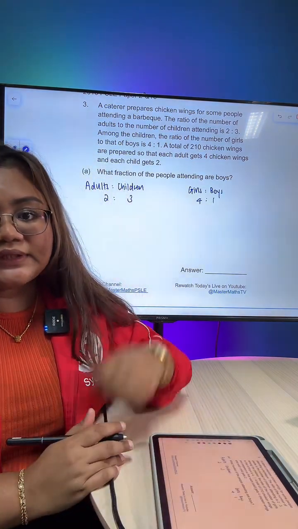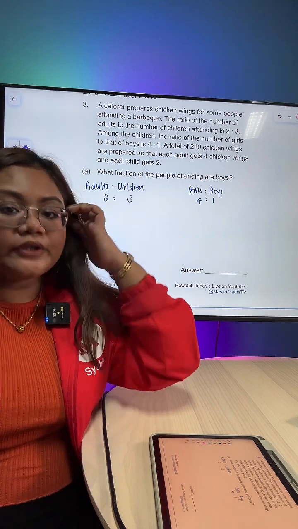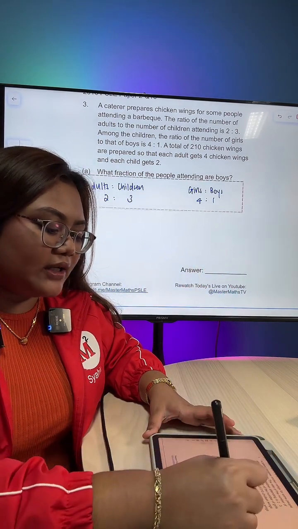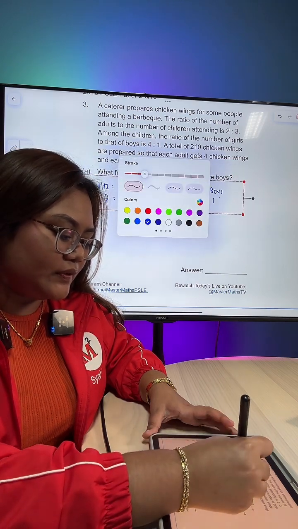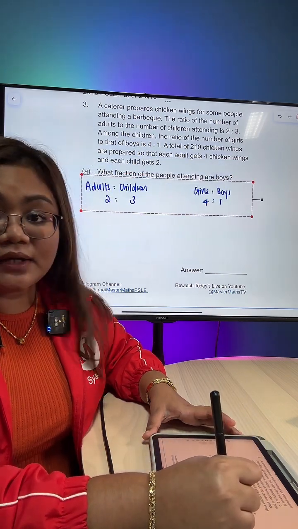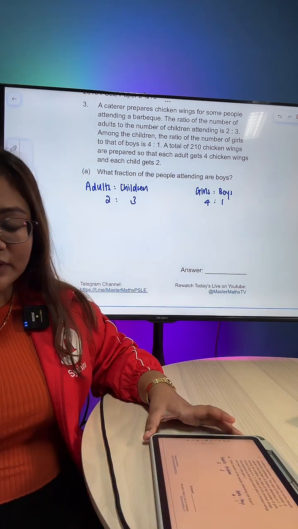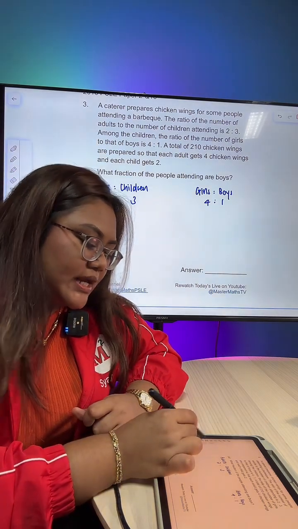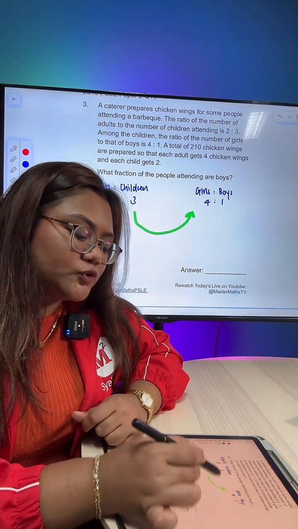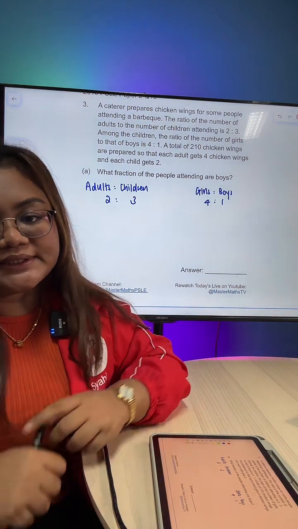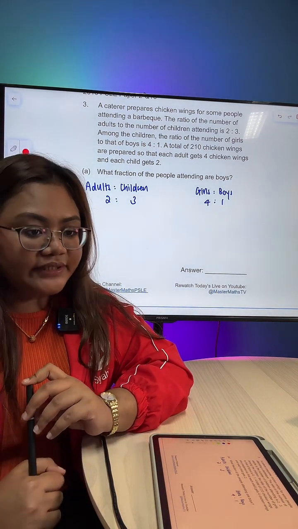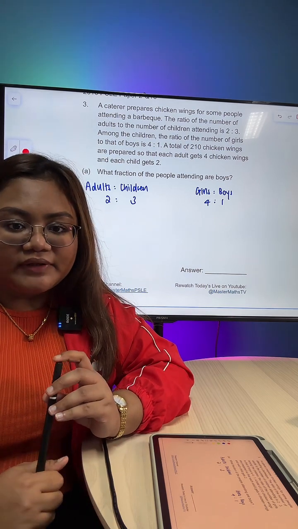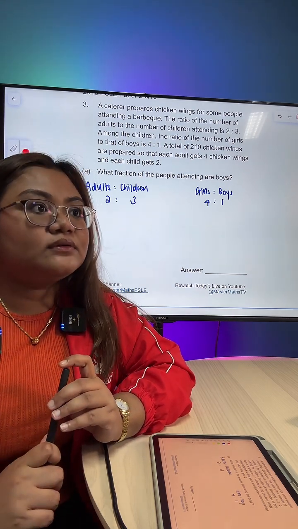Okay? So now that you have this, what you need to do. Step 1, we would want to organize our information. Step 2, you are going to think about a way to connect these 2 ratios. How are they related? Okay, how are they related? So that's the helpline I can give you.